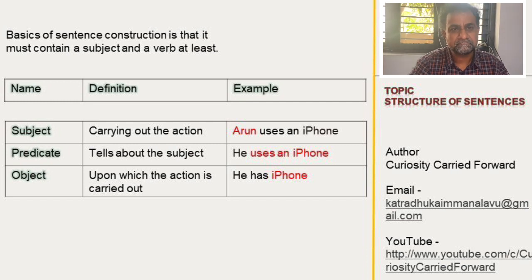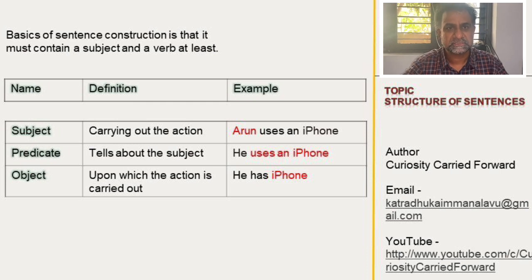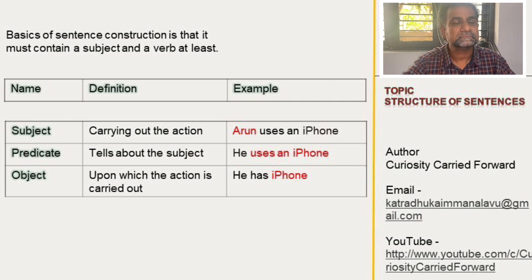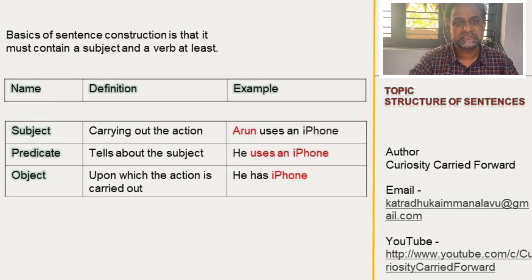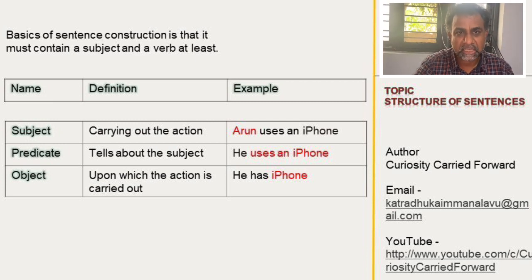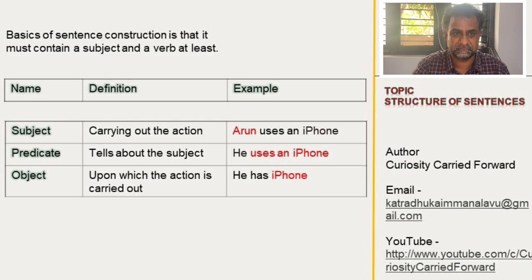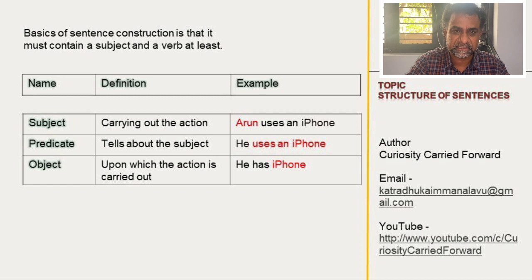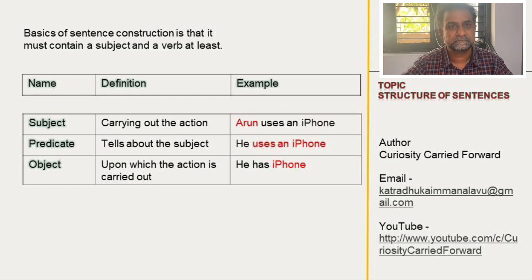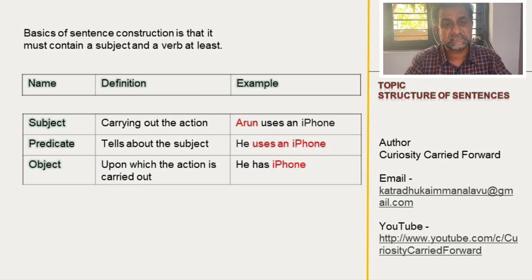So these are the major structures in a sentence. This we should know: subject, predicate, object. This is the construction structure, that is how the sentence is framed. So, he has an iPhone. He is the subject. Has an iPhone is the predicate. iPhone is the object. This is how the sentence is constructed.